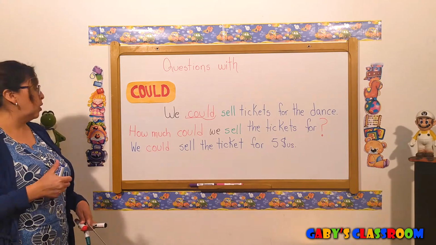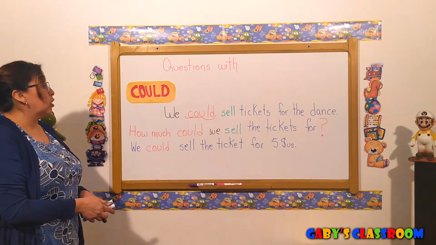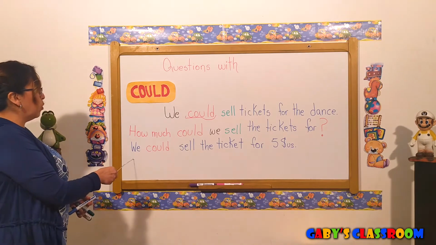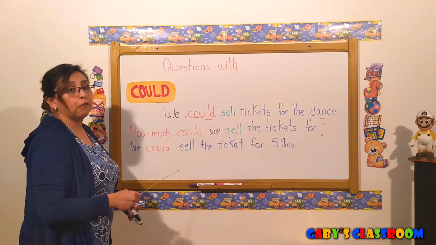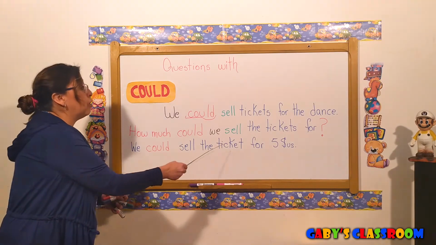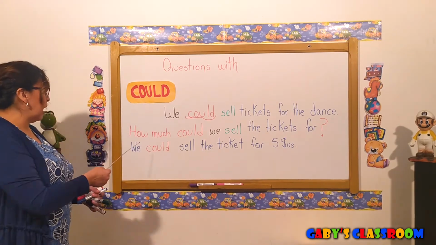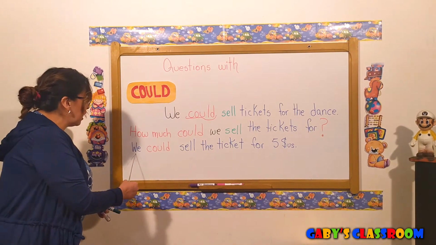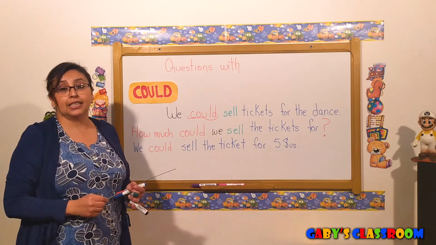So the question is how much could we sell the tickets for? We're going to answer, we could sell the tickets for $5. Okay? So this is an informative question. You see that we did not answer with yes or no. We answered in a complete sentence. Okay?